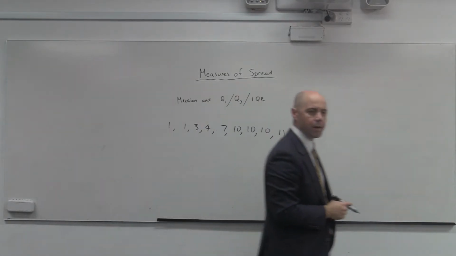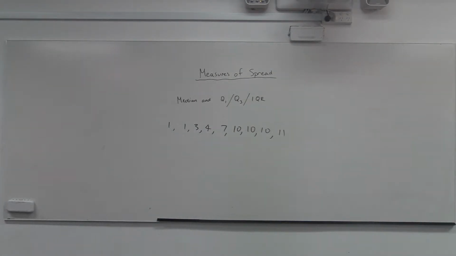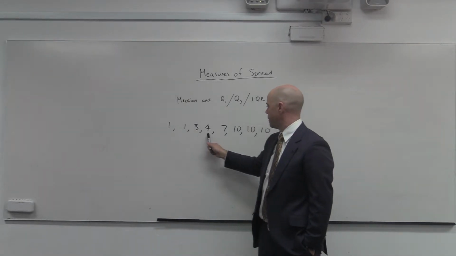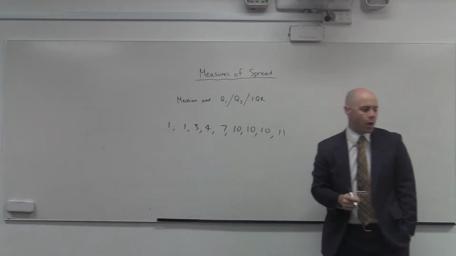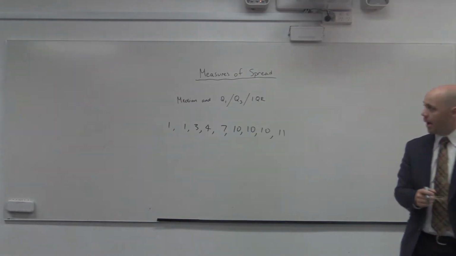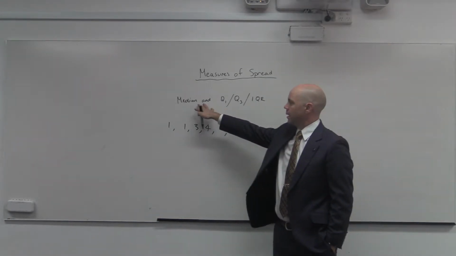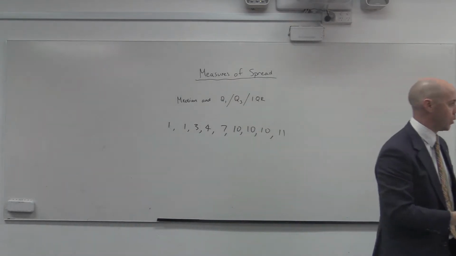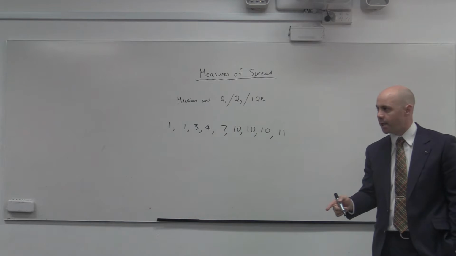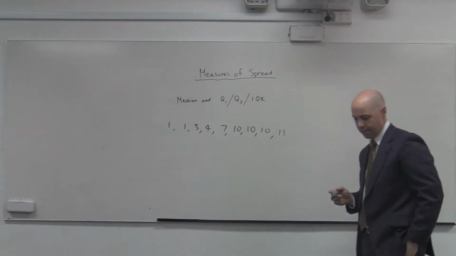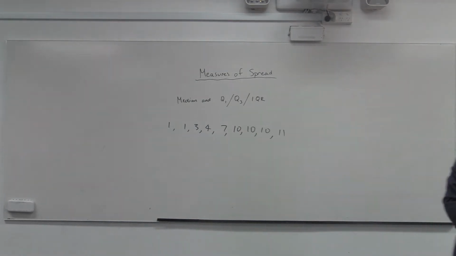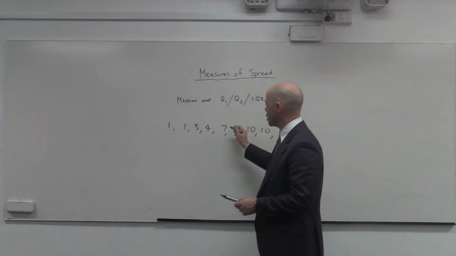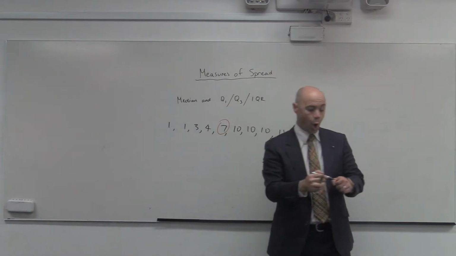Alright, so there's our set of data. There are 9 scores, we've got that right. 1, 2, 3, 4, 5, 6, 7, 8, 9. There are 9 scores in that data set. And so we're going to think about the median and then flowing on from that Q1 and Q3, and I'll explain what they are as we go through. First of all, what is the median of that set of data? 7. What does median mean? Middle score. So we've counted off, there's 9 scores, so we know that there's actually 1 in the middle, because it's an odd number.